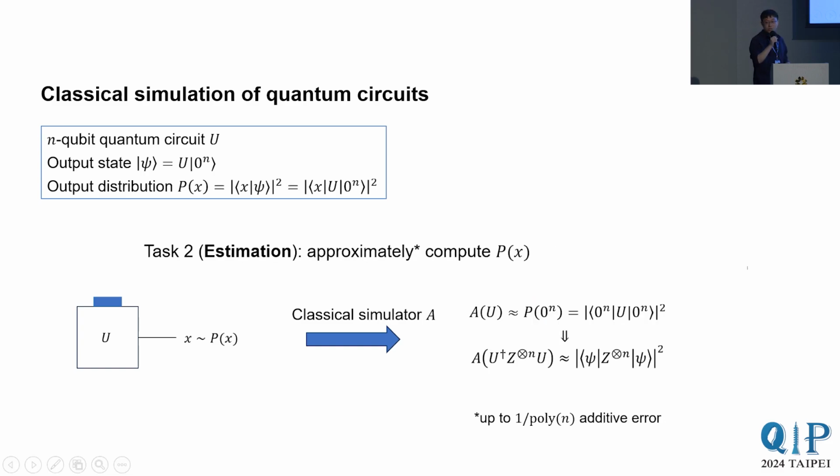For the second simulation task, the goal is to estimate the probability of observing a certain string X. Approximately means up to inverse polynomial additive error. For this task, suppose you have a classical simulation algorithm A that on input U can estimate the probability of observing all zeros. Then by feeding the circuit U dagger Z tensor and U as the input instead, for example, you can trick the algorithm to let you estimate other quantities, like the magnitude of Pauli observables at the output of the circuit as well.